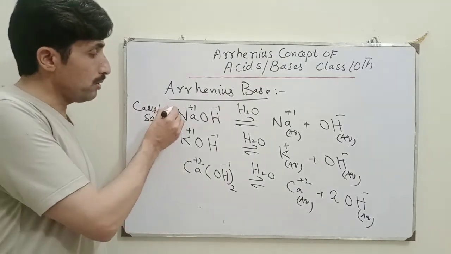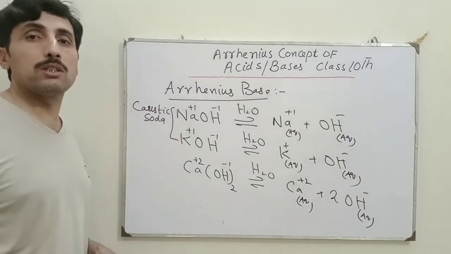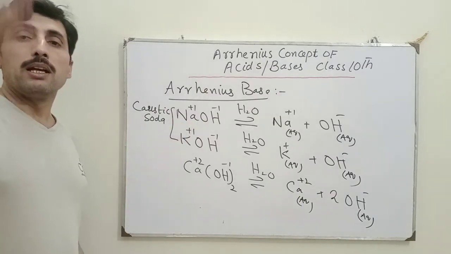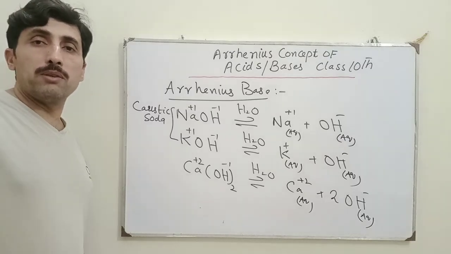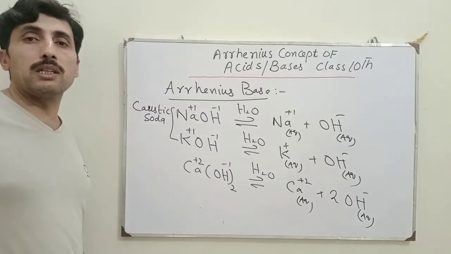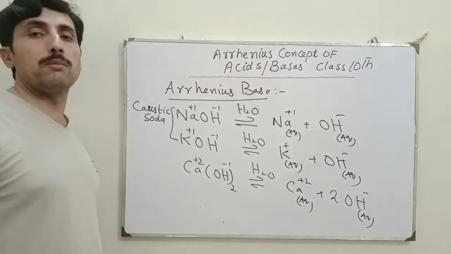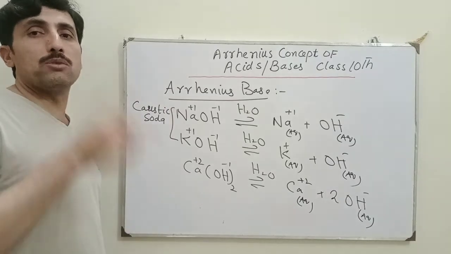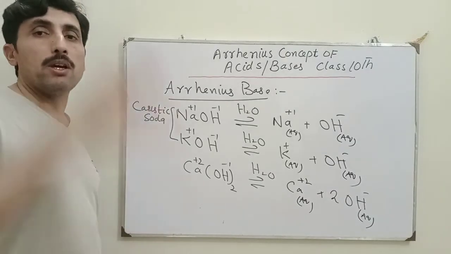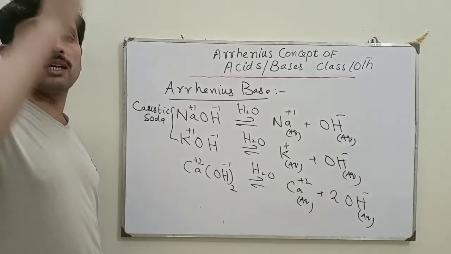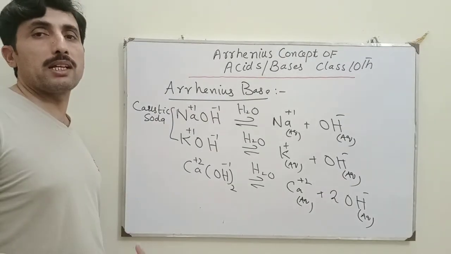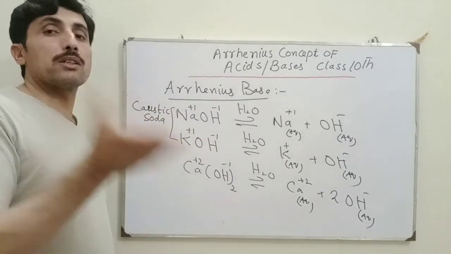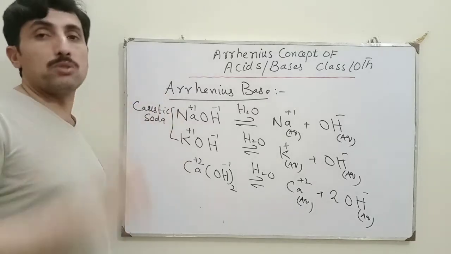Okay? Sodium and potassium. Now come to these two elements, whether the sodium base is strong or the potassium base is strong. I have already told you in the previous videos that down the group the reactivity will increase, the basic character will increase, the ionic character will increase. If we go to the alkali group, we start from lithium, and then lithium, sodium, potassium, rubidium, cesium and francium. So down the group ionic character increases because ionization potential decreases, the basic character also increases, the reactivity also increases. So potassium hydroxide is a strong base compared to sodium hydroxide.